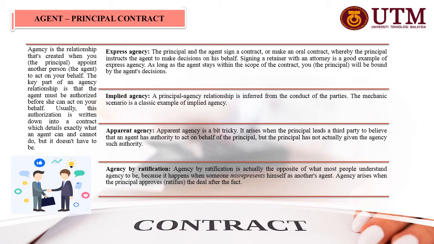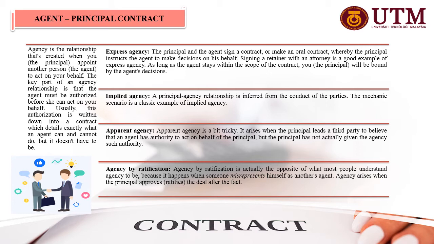The principal-agency relationship is created in one of four ways, which are express agency, implied agency, apparent agency, and also agency by ratification. As for the express agency, the principal and agent will sign a contract or even make an oral contract whereby the principal instructs the agent to make decisions on their behalf.